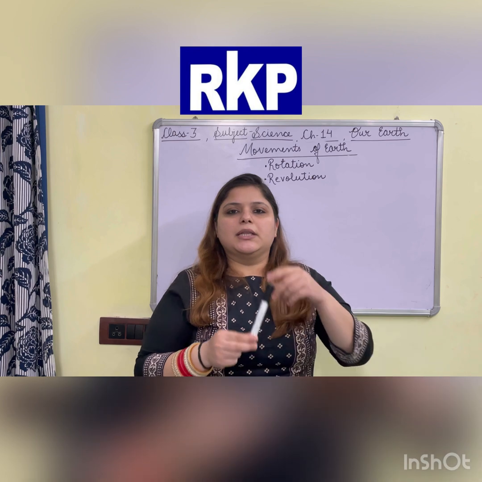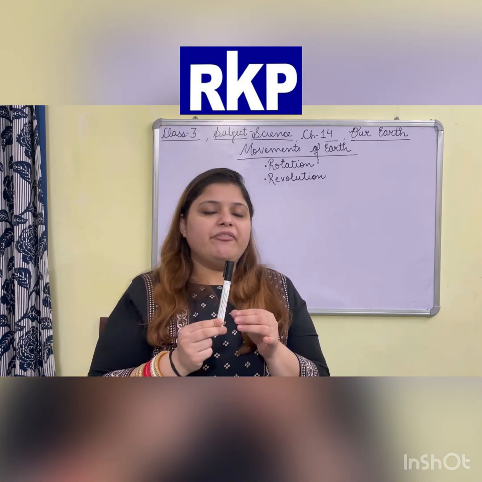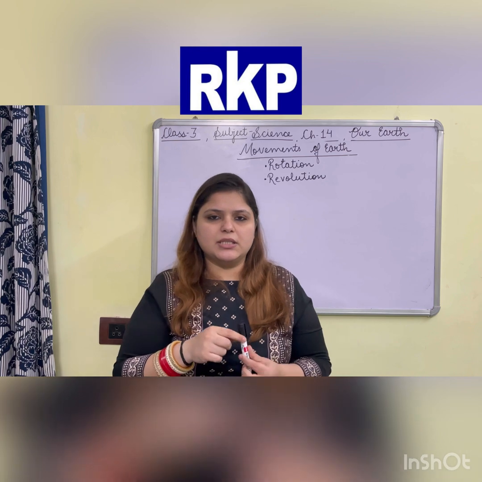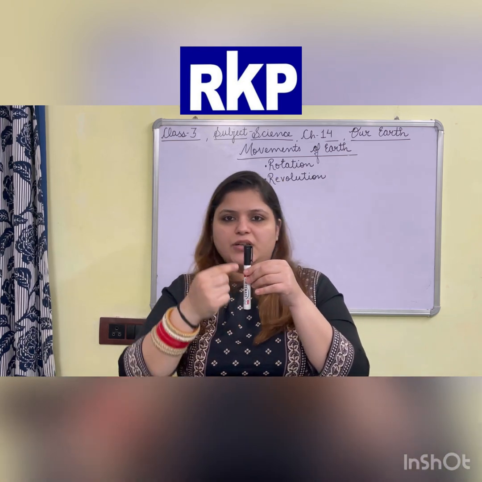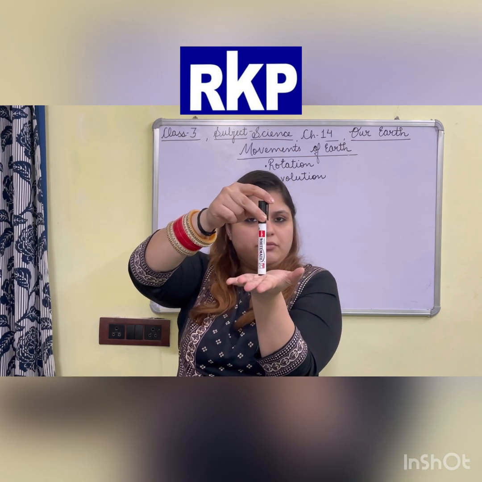For example, this is one object, and if an object moves around its own axis. Now what is axis? We have discussed just now. The axis is the direction in which an object is placed. Now this marker is placed in this direction, right?